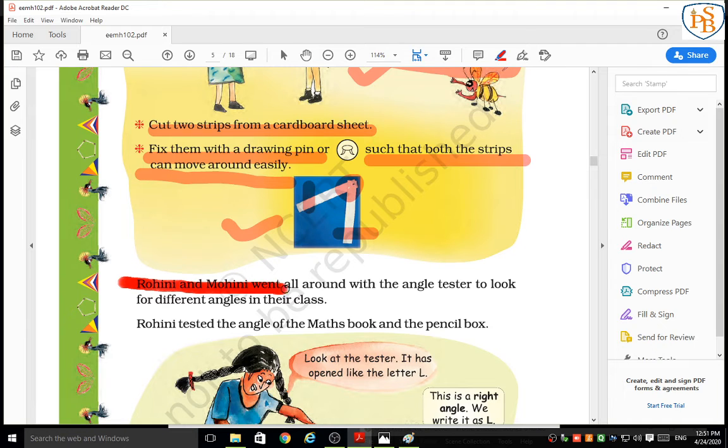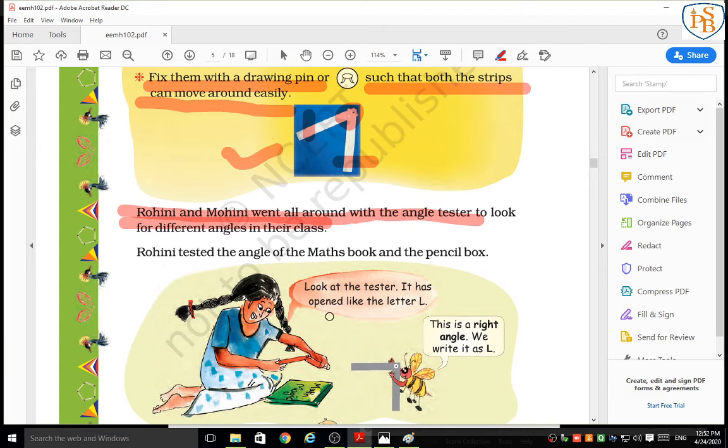Next, Rohini and Mohini went all around with the angle tester. They both made an angle tester, and they went all around with it to look for different angles in their classes. So Rohini tested the angle of the math book and pencil box. Look at the tester.